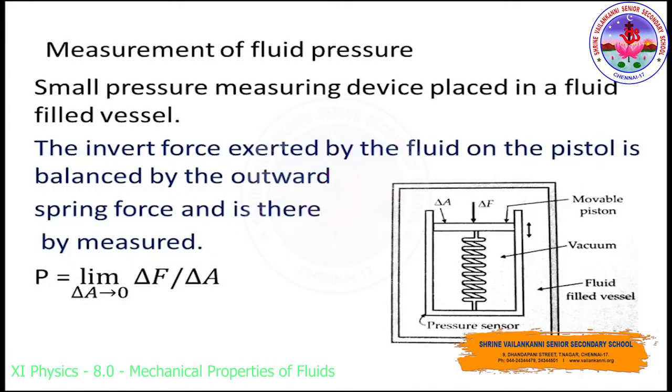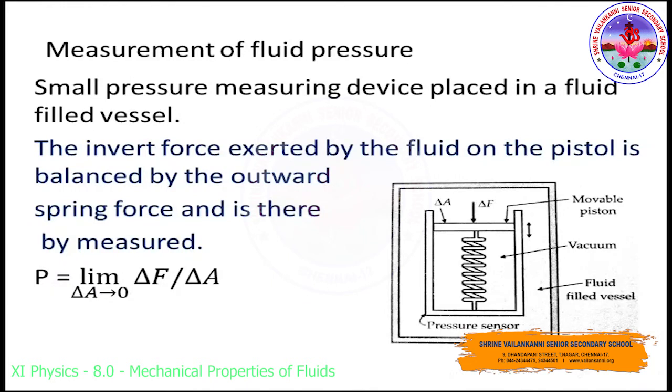See, the cylinder is evacuated and the spring is calibrated to measure the force acting on it. Now, the inward force exerted by the fluid on the piston will be balanced by the outward spring force. By this, we can easily measure the pressure. Got it? How we are measuring it.